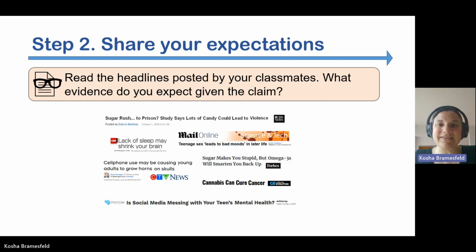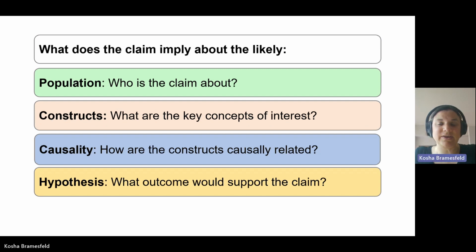Finally, once you have posted the media claim on the discussion board, you will be able to read the media claims posted by your classmates. For the second part of the media assignment, you will read through these claims and discuss what your expectations are based on the headlines. The rest of this video walks you through the types of questions I want you to ask as you are assessing your expectations about the media claims, including questions about what the claim is implying about the likely population of interest, which, as you may recall, refers to who the claim is about, the likely constructs of interest, so what are the key topics of consideration, or what's likely to be measured or manipulated within the study.